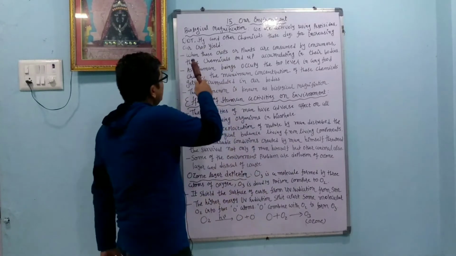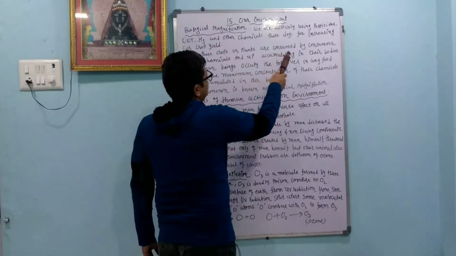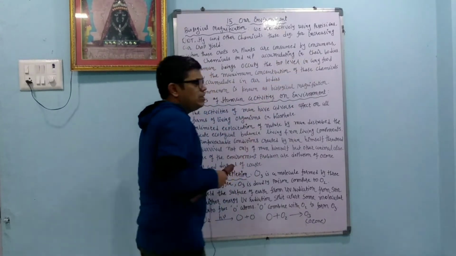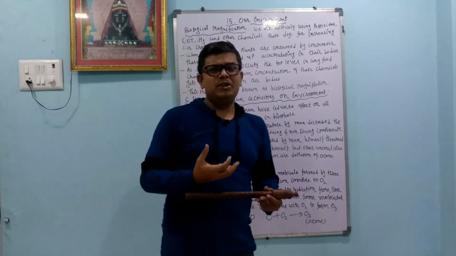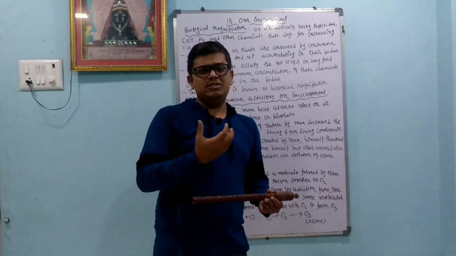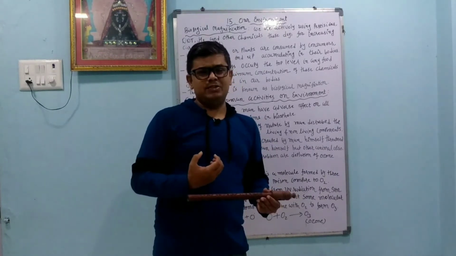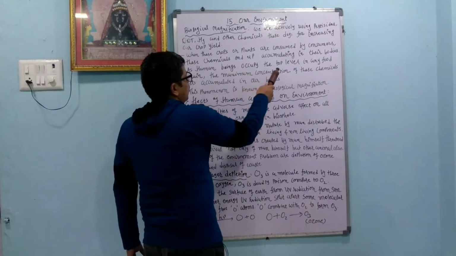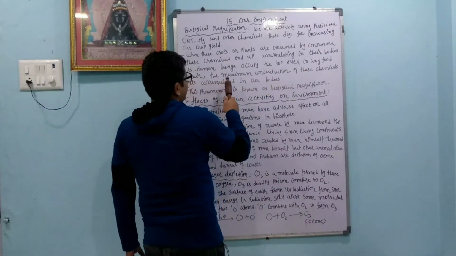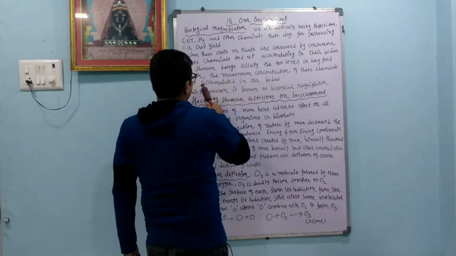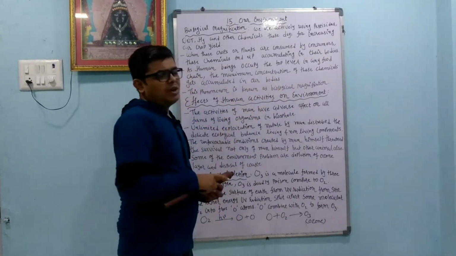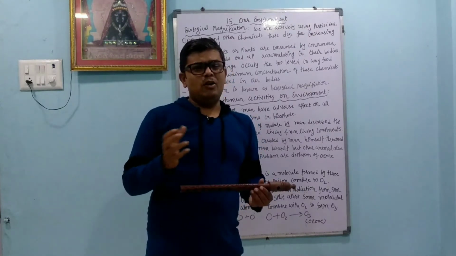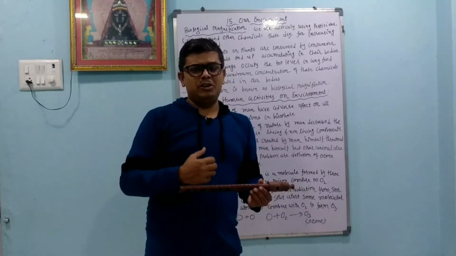When these crops or plants are consumed by the consumer, these chemicals end up accumulating in their body. Because of this, what happens? A particular compound like DDT is consumed in our body and it causes cancer. As human beings occupy the top level in any food chain, the maximum concentration of these chemicals gets accumulated in our body. We are on the top level of the food chain, and because of that, all the chemicals are accumulated in our body.